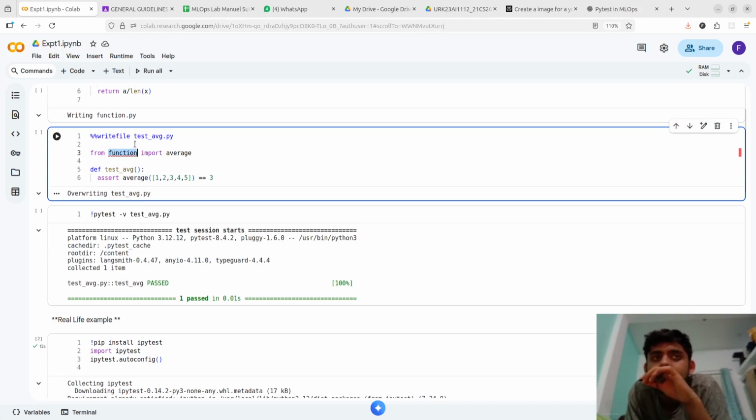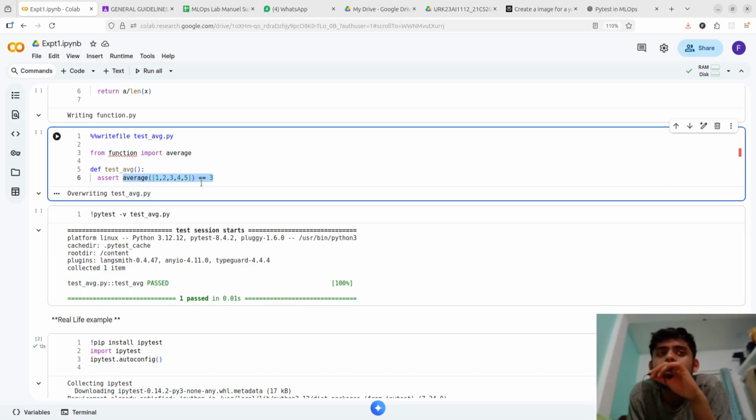We import it here, and we write a definition of test average. We use the assert keyword, which in Pytest reviews the result and prints the result of the code accordingly.